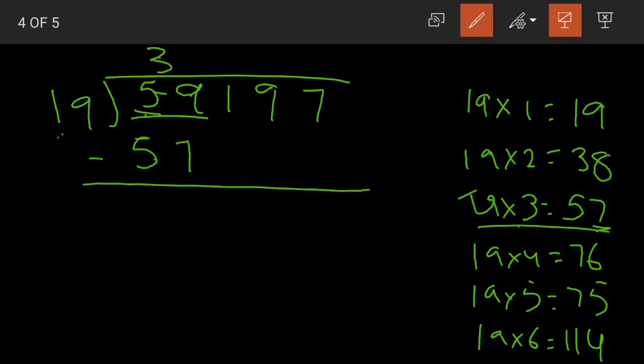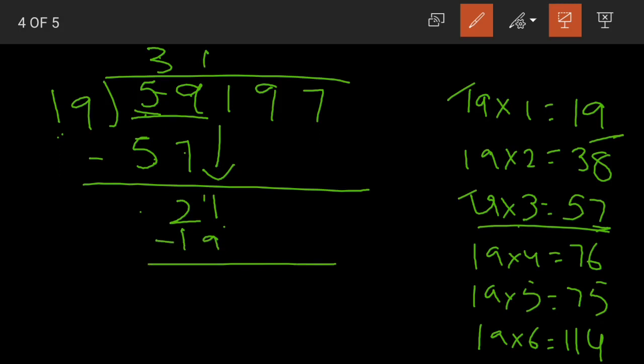Now subtract. 9 minus 7, 2. 5 minus 5, 0. After subtracting, bring one digit down. Now 21 comes between 19 and 38. Again going with the smaller number. 19 ones are 19. When we subtract, 1 becomes 11, 2 becomes 1. 11 minus 9, 2. 1 minus 1, 0.